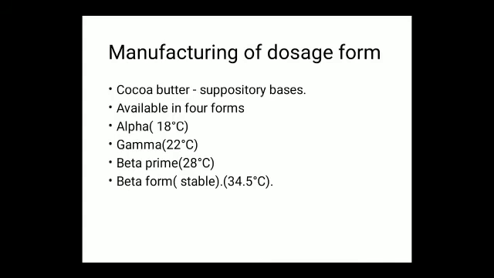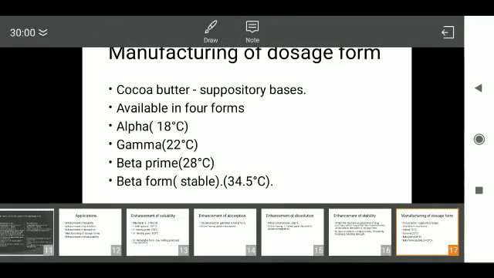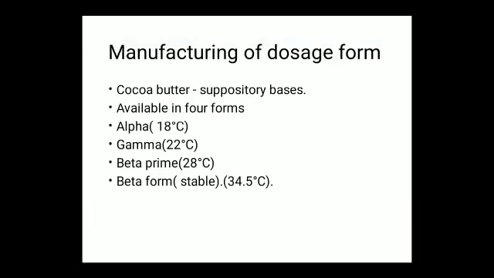manufacturing attributes. Cocoa butter. Cocoa butter is also called theobroma oil. It is used as a suppository base. It is available in four polymorphic forms: alpha, gamma, beta prime, and beta form. Among those, beta form is the stable form. Alpha form has a melting point of 18 degrees centigrade, gamma form 22 degrees centigrade, beta prime form 28 degrees centigrade, and beta form, the stable form, has 34.5 degrees centigrade.